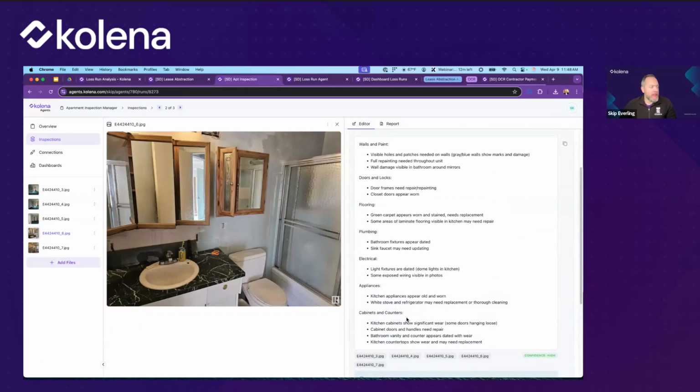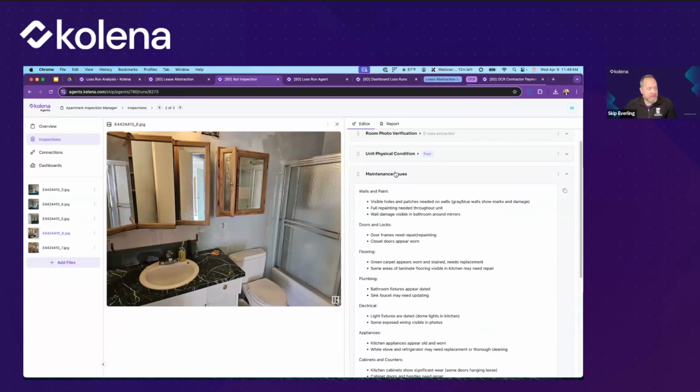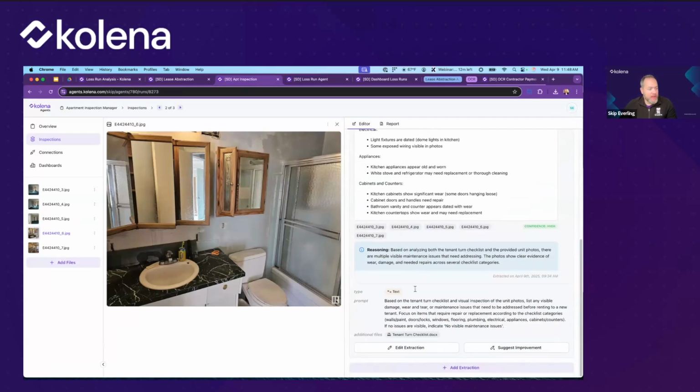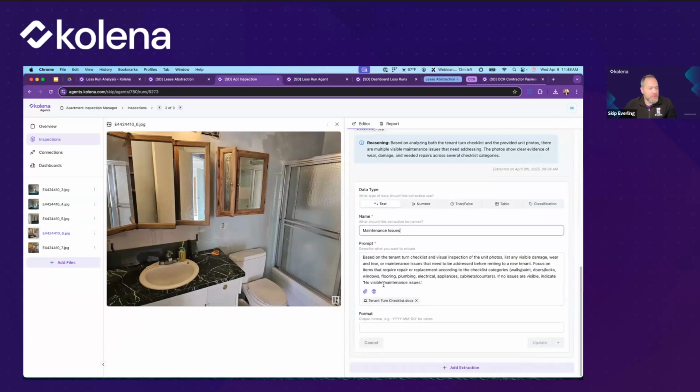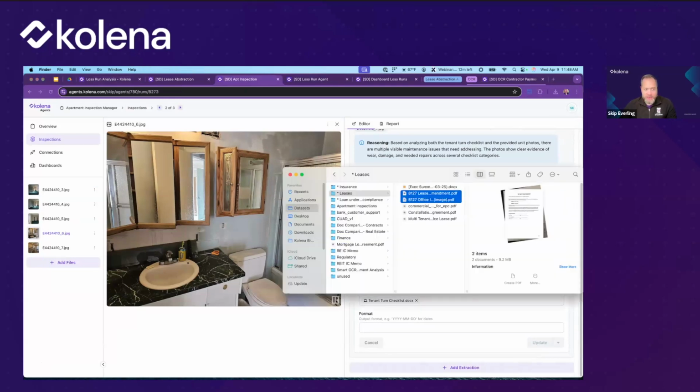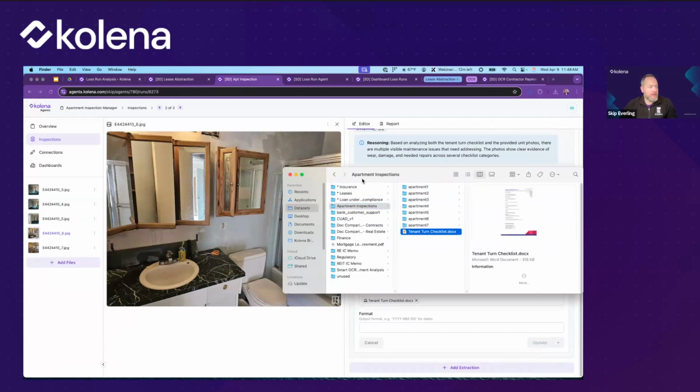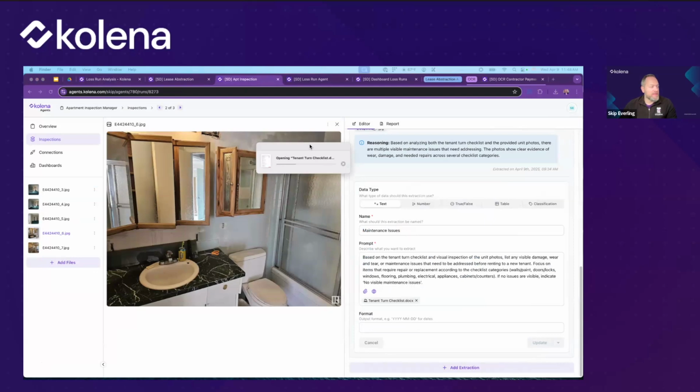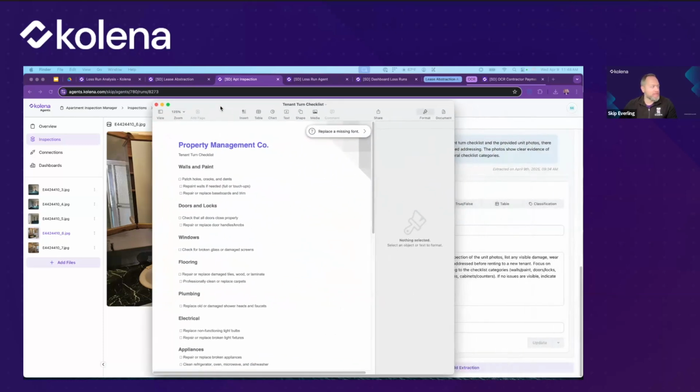So what we did here, this is actually just the property inspection where we're looking for maintenance issues. And what we did was provided this tenant turn checklist. So what that is, let me actually just show you that document so you know what I'm talking about. Let's see, there it is. This file is effectively something that we've provided it as kind of a rubric to start comparing against. Here we go.